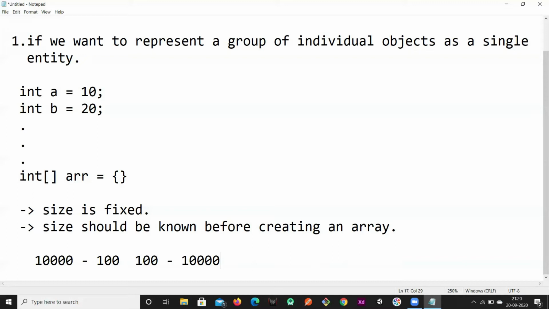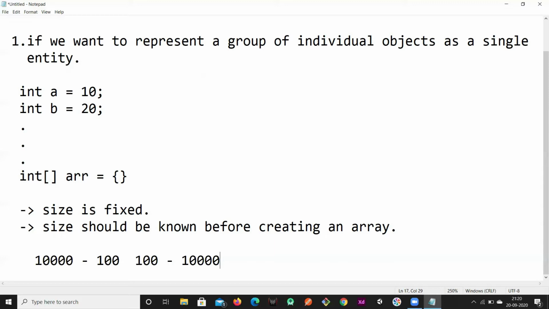It can only accommodate 100 elements, it cannot accommodate more than that. So that is a drawback of arrays. But if you go for collections, it is not the case. They will be growable in nature. As you insert the elements, the size will be automatically increased.